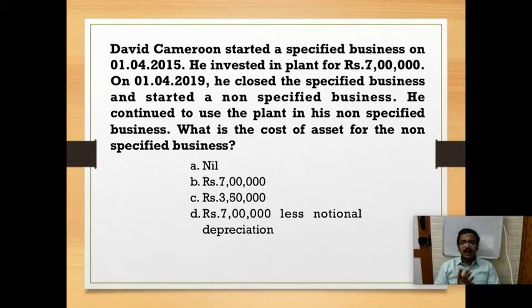Okay, so then depreciation can be claimed, as the asset comes into place in the non-specified business. The value of the asset is 7 lakh. The cost of asset is 7 lakh when invested in the specified business. Now it is a non-specified business. So the cost here is 7 lakh minus notional depreciation, because we would not have claimed depreciation. If we invest in a specified business, in the first year itself we would have claimed the deduction for the full capital asset.